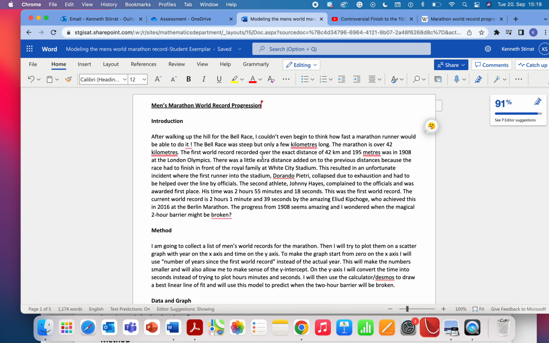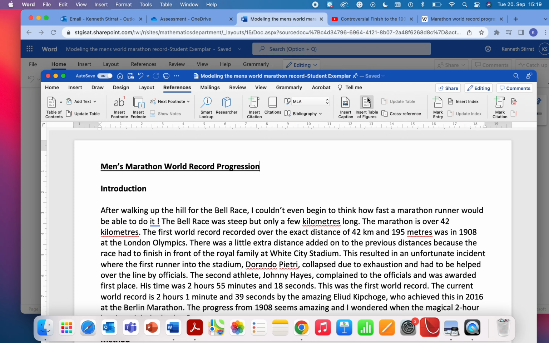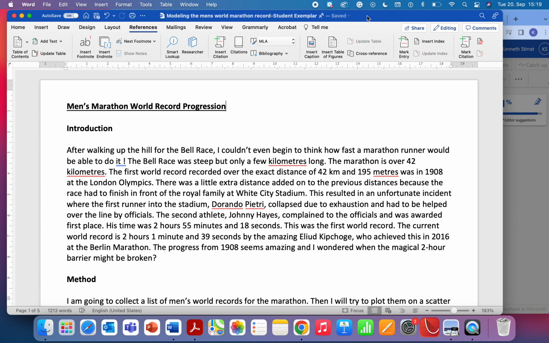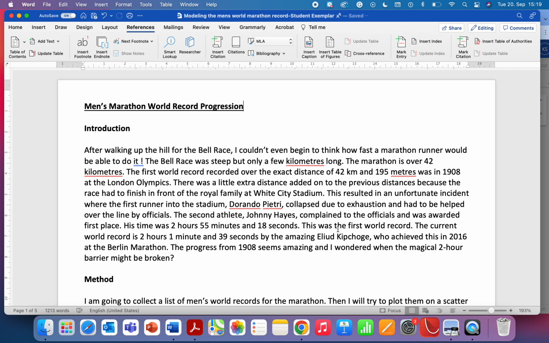And so to do that, instead of having your document here on the OneDrive, it's far better for you to actually open it in your desktop app. When you do that, you definitely get a lot more functionality, a lot more features on it. So basically, when I did all of this first bit about Dorando Pietri collapsed due to exhaustion and the second athlete, up to here, all of that I got from the YouTube video, right?